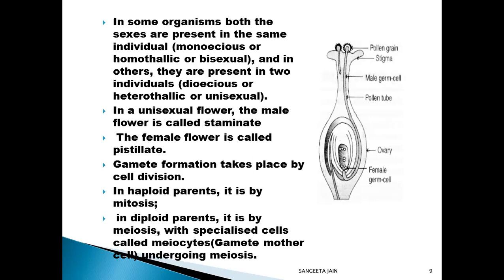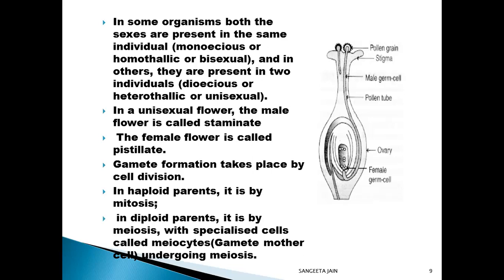In some organisms, both the sexes are present in the same individual: monoecious, or homothallic, or bisexual. In others, they are present in two individuals: dioecious, or heterothallic, or unisexual. In a unisexual flower, the male flower is called staminate and the female flower is called pistillate.